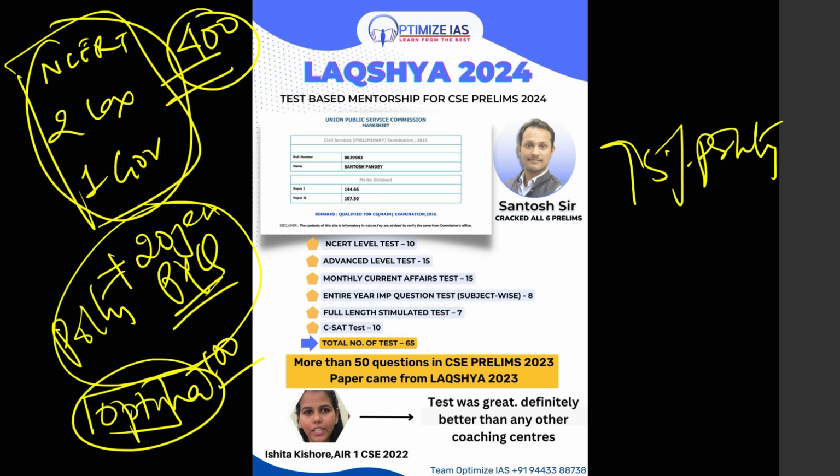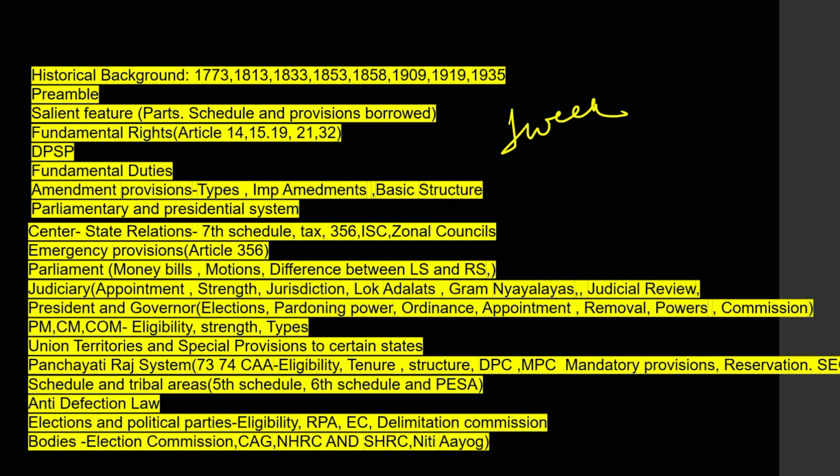Guys, again and again I am telling, for the UPSC exam you need to have a strategic approach. You cannot read everything. If you start trying to read everything, you will end up reading nothing. So better focus on the most high yielding topics, the most probable topics, the most repeated topics. And for the polity section, these are the most repeated, most important 20 topics.